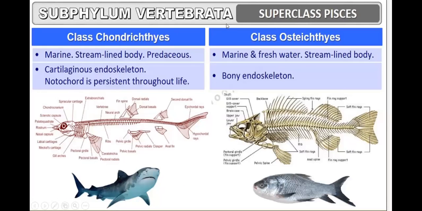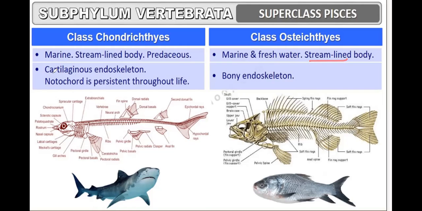Now let us discuss the difference between class Chondrichthyes and Osteichthyes. Chondrichthyes are marine. All of the cartilaginous fishes are found in marine water, with a streamlined body, and are predaceous. Osteichthyes are marine as well as freshwater. Bony fishes are also found in freshwater, and their body is also streamlined.